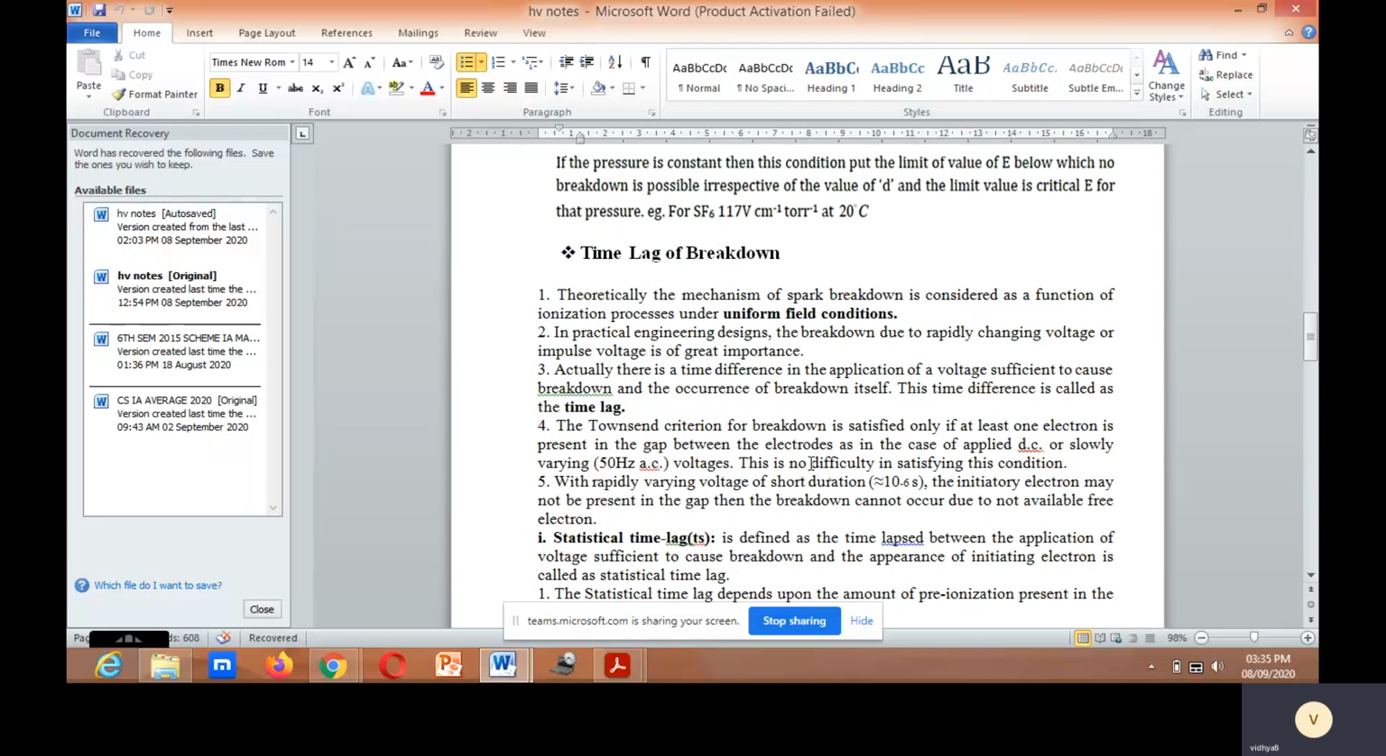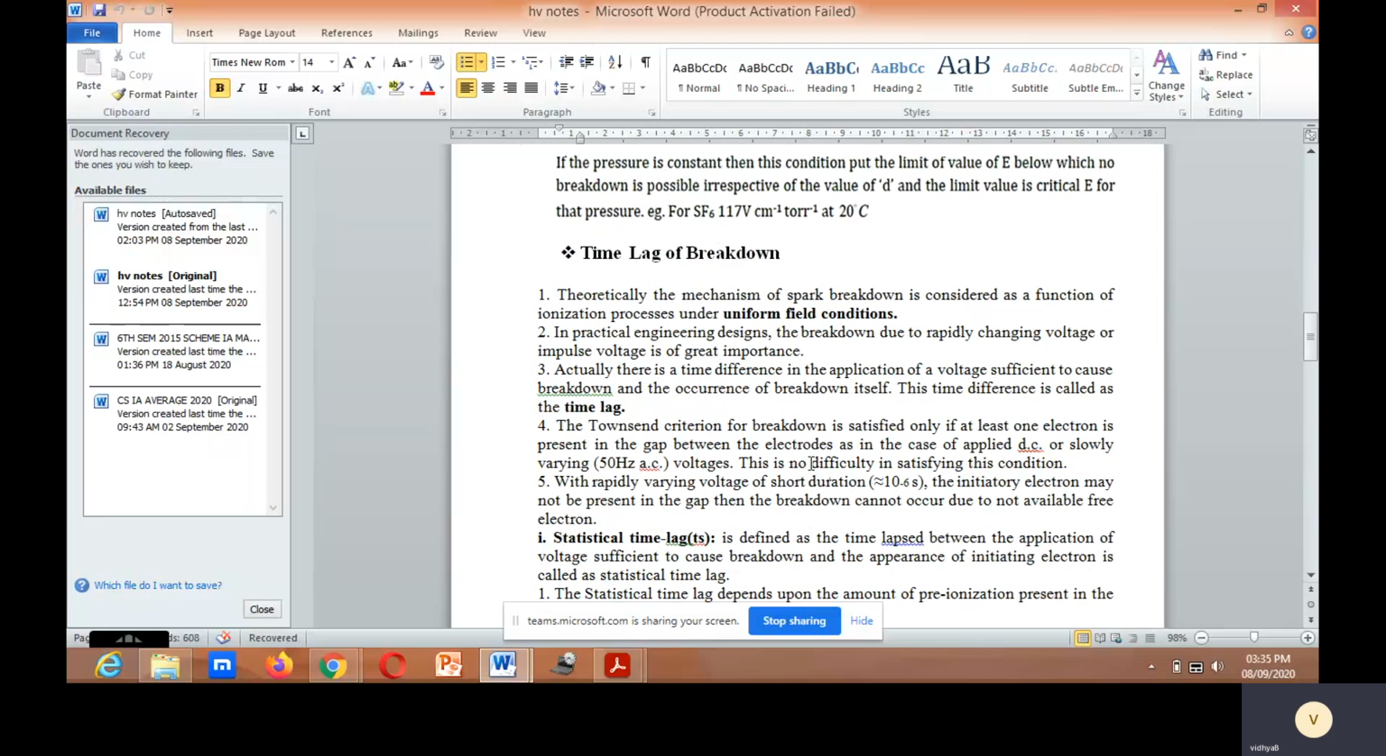In practical engineering designs, the breakdown due to rapidly changing voltage, or it may be impulse voltage, is of great importance. The mechanism of spark breakdown is considered as a function of ionization process under uniform field conditions. The Townsend's criterion for breakdown is satisfied only if at least one electron is present in the gap between the electrodes, as in the case of applied DC or slowly varying voltages.